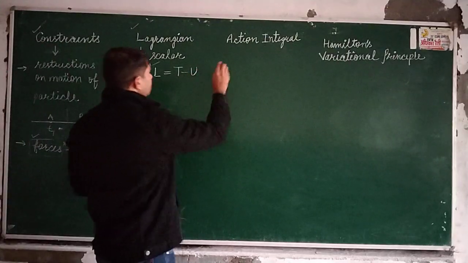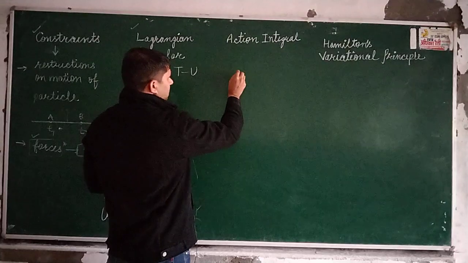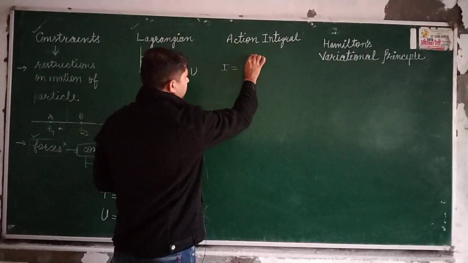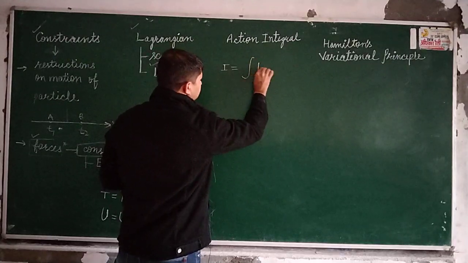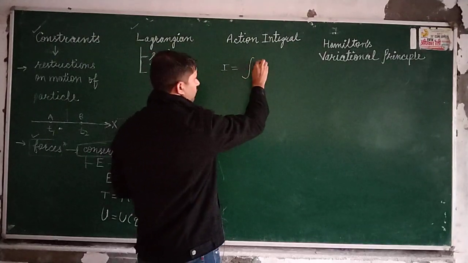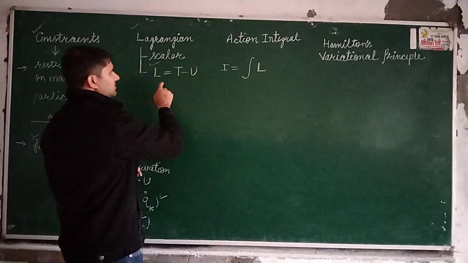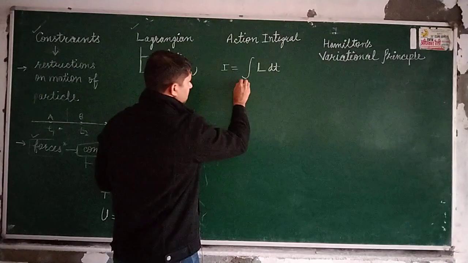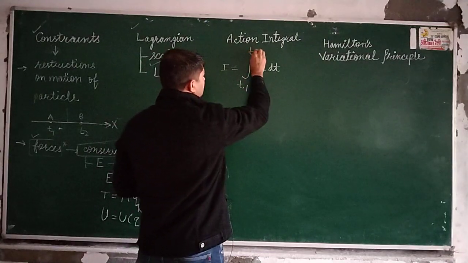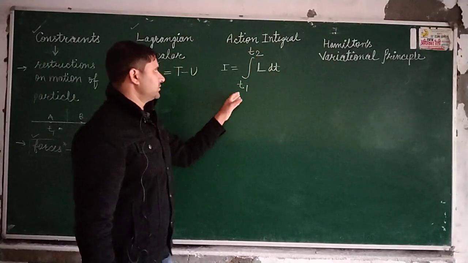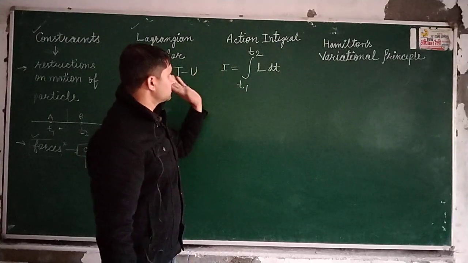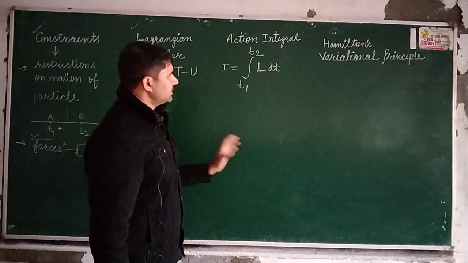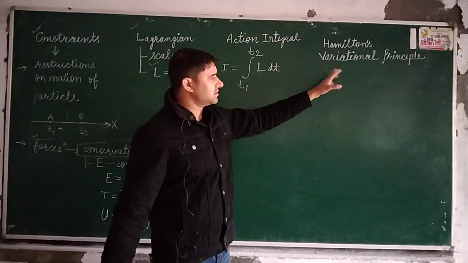Now we will come to action integral. Action integral is represented by I, and it is denoted by the line integral of this scalar function, that is Lagrangian. Time integral, so this is within the limit t1 to t2. So this is basically the action integral. And what is Hamilton's variational principle?